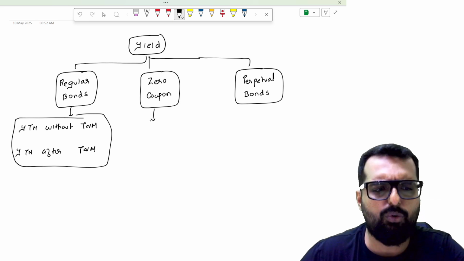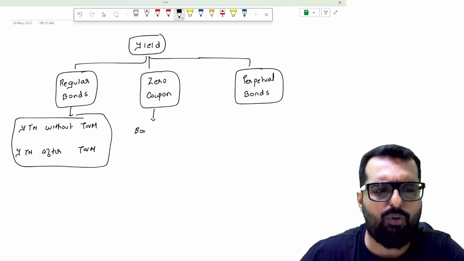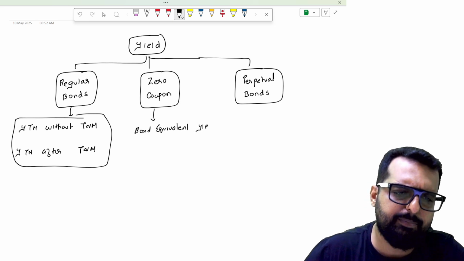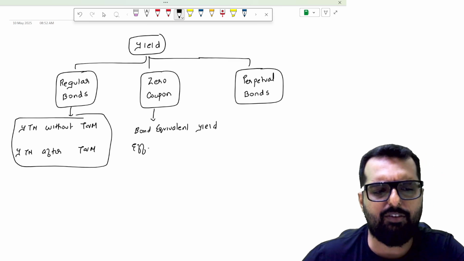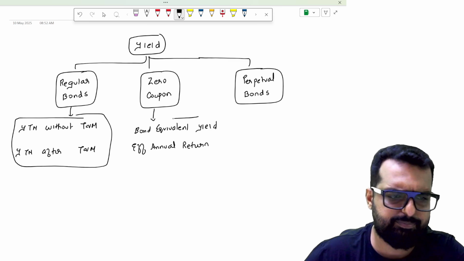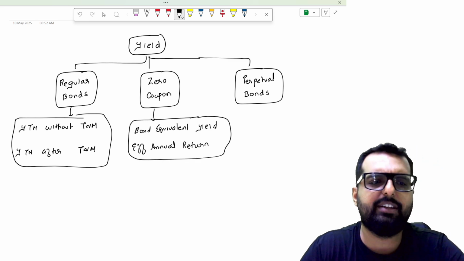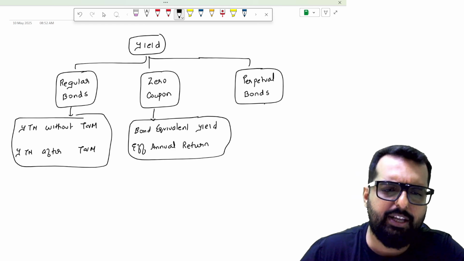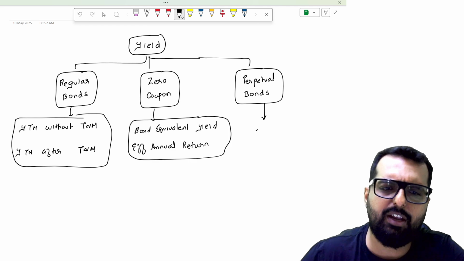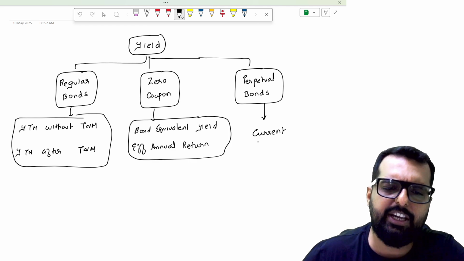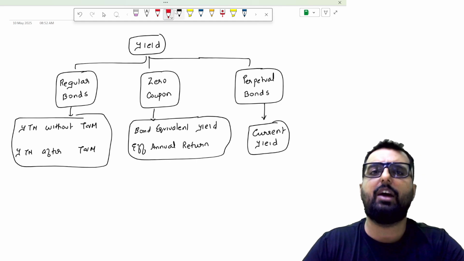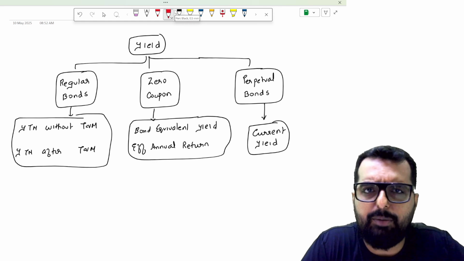When we go to a zero coupon bond, here we learn 2 things. One is what we call bond equivalent yield, and the second one is what we call effective annual return. These are the 2 things coming for zero coupon bond. Right? In case of perpetual bond, here we will find out the yield using a method called current yield.